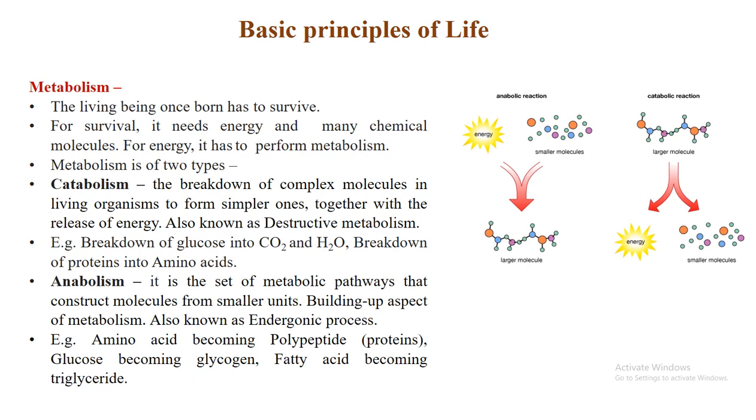The first basic principle of life is metabolism. Now a living organism, once born, has to survive. And for its survival, it needs energy. Along with energy, it needs many chemical molecules. And for this, it has to perform metabolism. Now metabolism is grouped into two types: catabolism and anabolism. Let us see what is catabolism and what is anabolism.